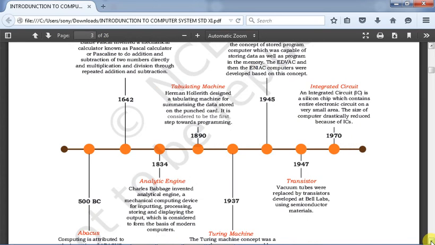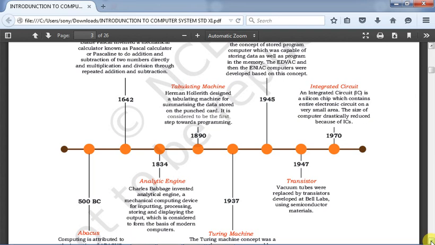Next is the transistor. Vacuum tubes were replaced by transistors, because vacuum tubes were quite fragile and the failure rate was very high, which made them very costly. But for the transistor, the manufacturing cost was very low and the raw materials were easily available, so the vacuum tubes were replaced by a semiconductor material, which is known as the transistor.